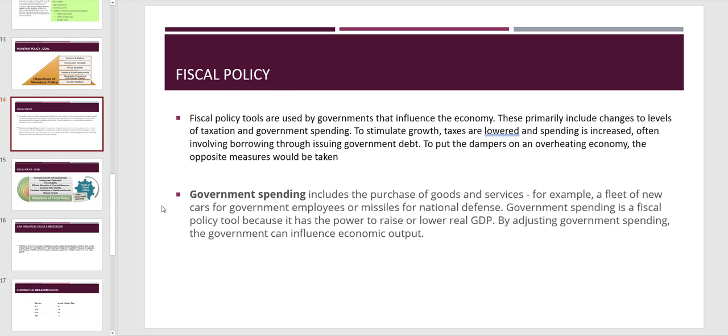Government spending includes the purchase of goods and services, for example, a fleet of new cars for government employees or a missile defense system, right? Basically, the government goes on a spending spree in this fiscal policy. Often you have to have both monetary and fiscal policy in order to have a good balance and a healthy growing economy, controlling inflation, and the government also needs to be spending.